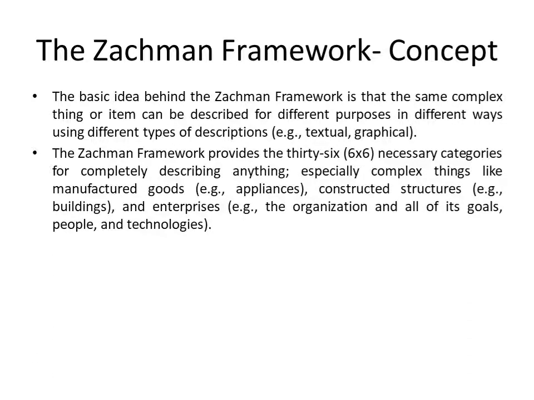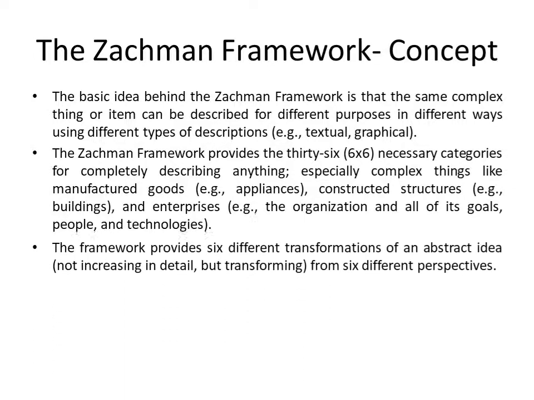The Zachman framework provides the 36 or 6 by 6 necessary categories for completely describing anything, especially complex things like manufactured goods, for example appliances, constructed structures, for example buildings, and enterprises, for example the organization and all of its goals, people, and technologies.